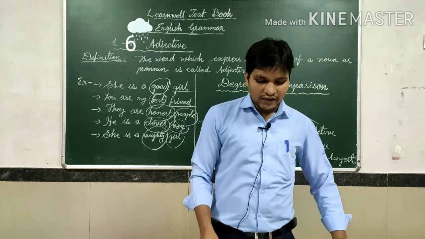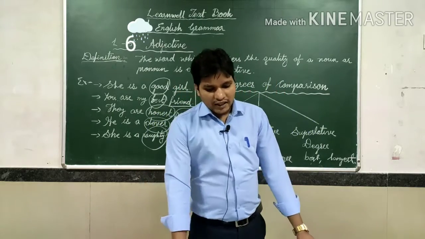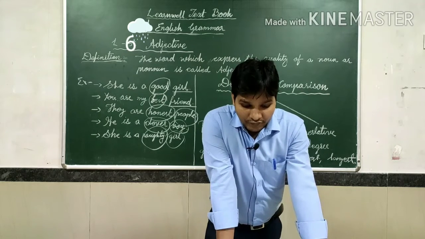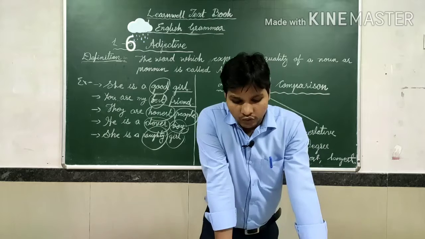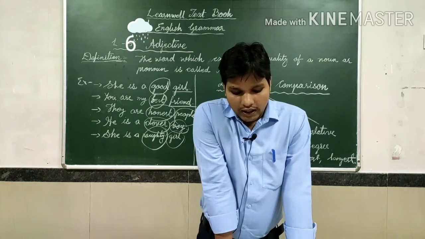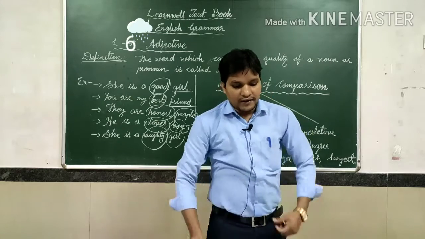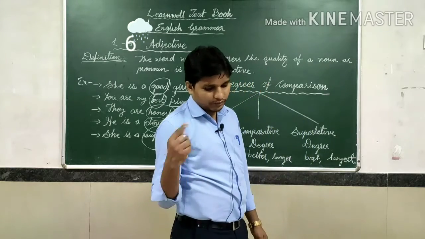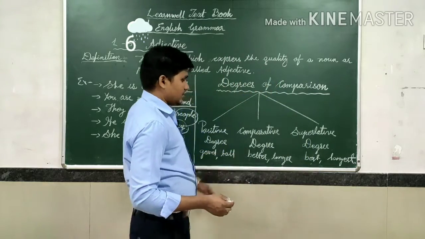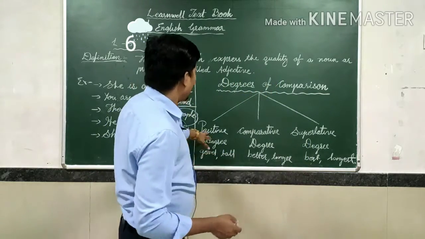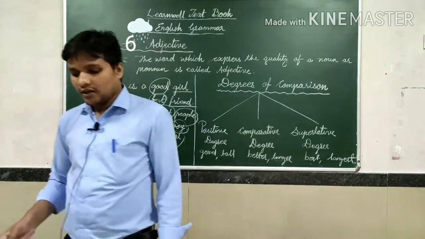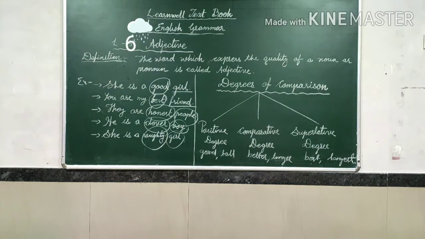So in this way the degrees of comparison are explained. See, it is already given for you. The positive degree is generally used for persons or things that are the same, so we can use as... as, or not as... as, with degrees. To better understand positive, comparative and superlative degree, I will explain briefly on the next page.